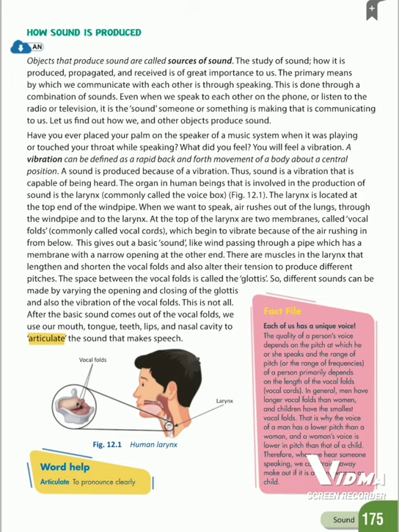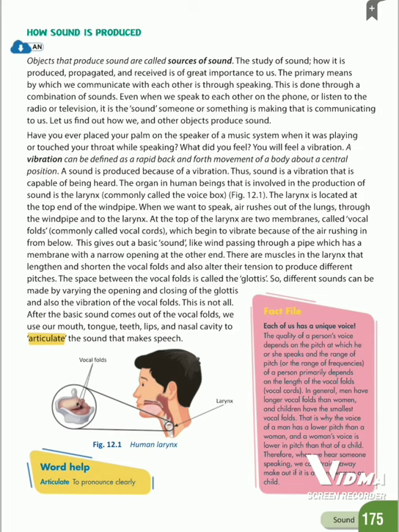What is vibration? A vibration can be defined as a rapid back and forth movement of a body about a central position.